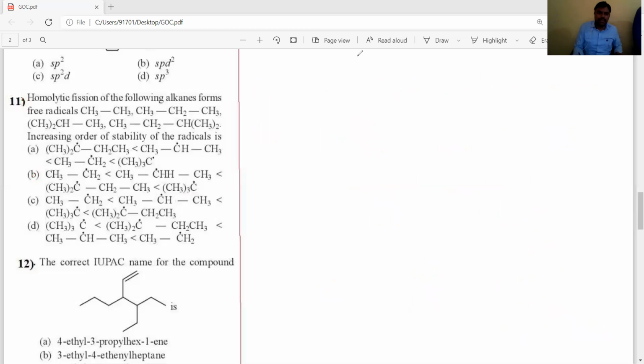Okay, and listen carefully, dear students. 12th question. We have to write the correct IUPAC name of the given compound. Okay, this is the given compound. We have to identify the longest carbon chain, and more priority goes to the double bond. So from this double bonded carbon, we have to identify the longest carbon chain.